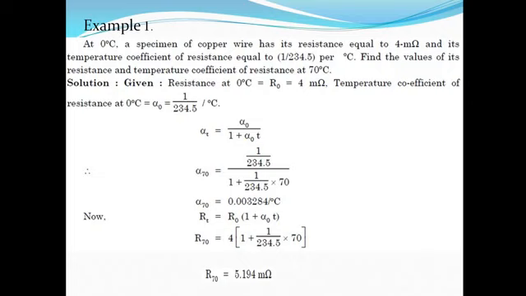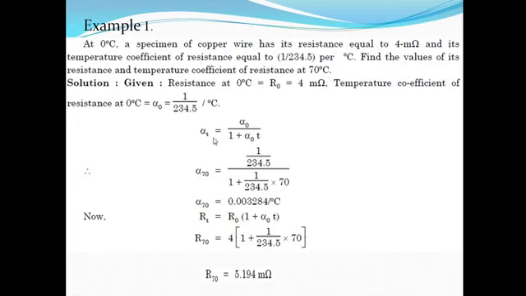In this example, the initial temperature is given as 0 degree centigrade, and at that temperature the initial value of resistance R0 is given, equal to 4 milliohm. The RTC at 0 degree centigrade is also given, 1 upon 234.5 per degree centigrade. Now what is the question? We have to find the resistance at 70 degree centigrade and RTC at 70 degree centigrade.